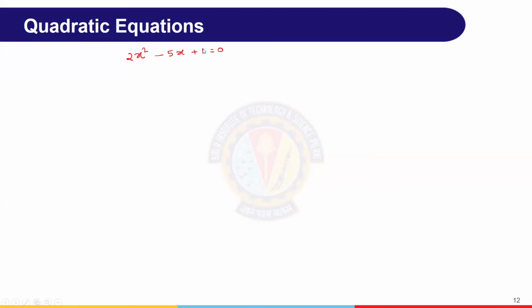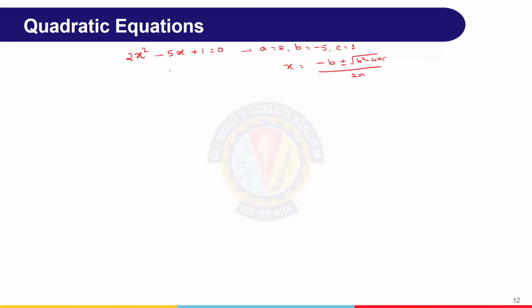If we want to find the roots, then what we have to do is a equals 2, right? b equals minus 5, c equals 1. Then we use that expression, right? Minus b plus or minus square root of b square minus 4ac, by 2a. This we use. Now, without using that, we don't want the values. We want to find what kind of roots we'll get, whether real roots or imaginary, equal, and so on.